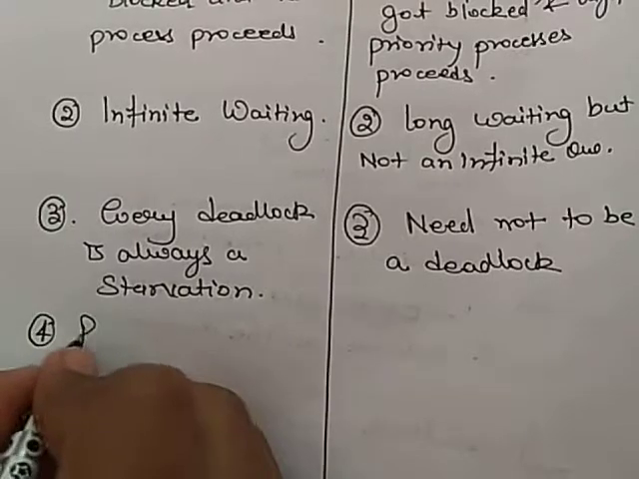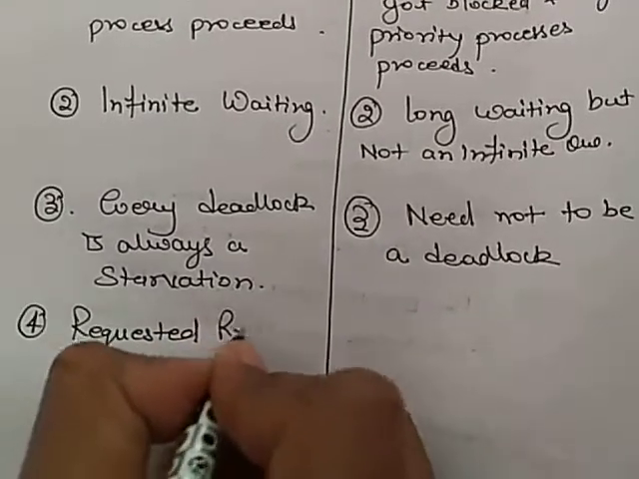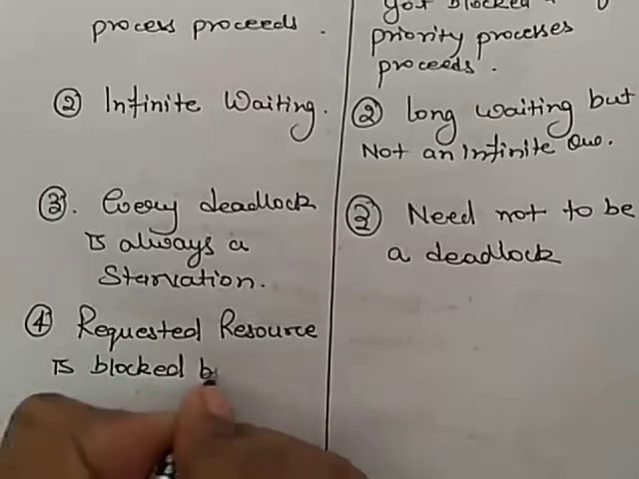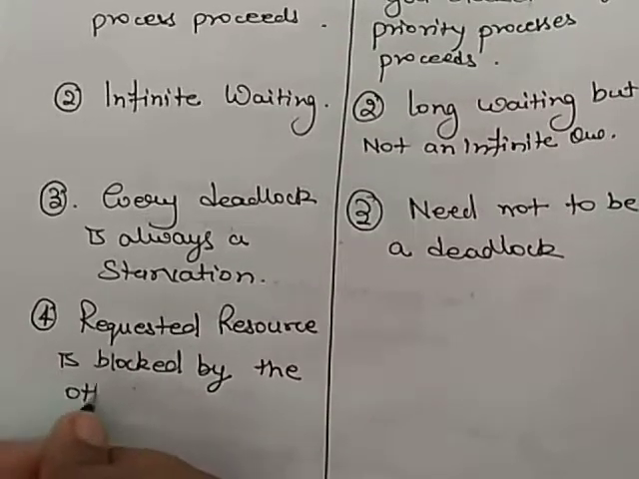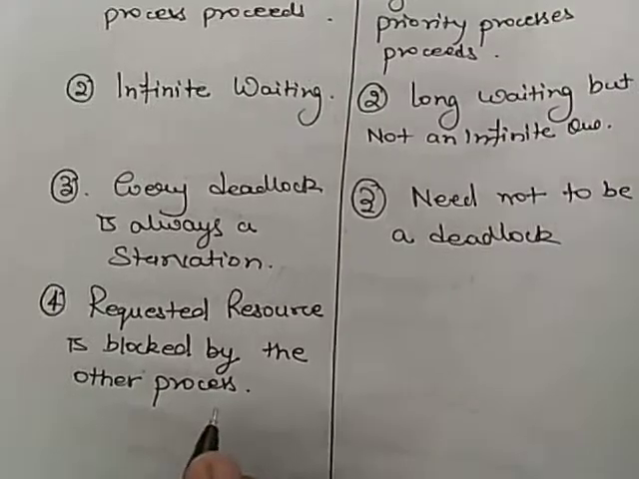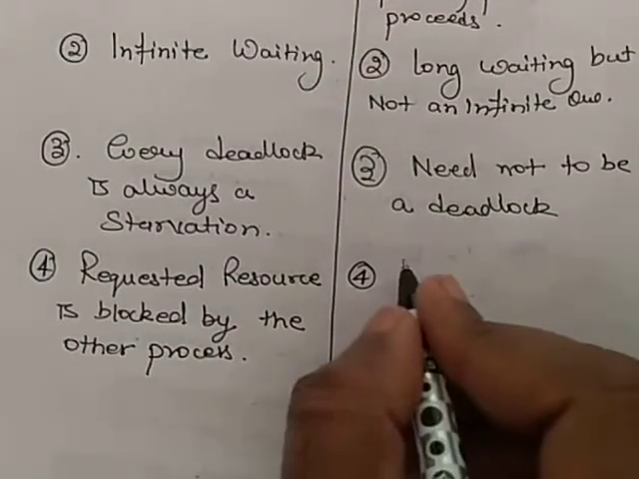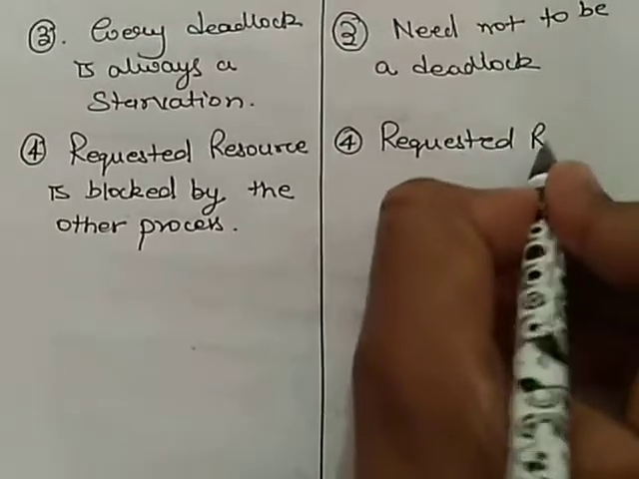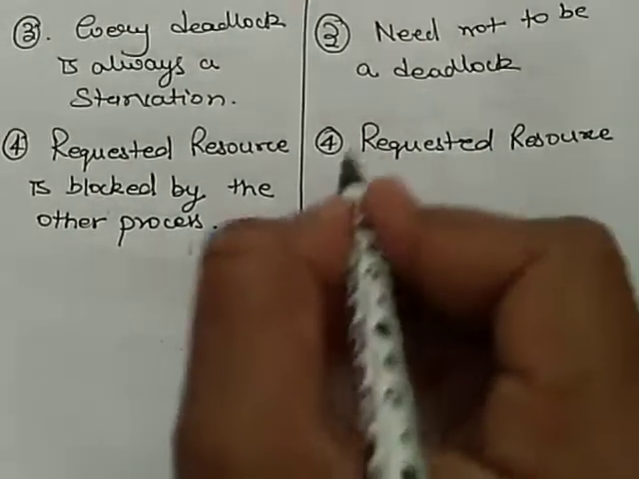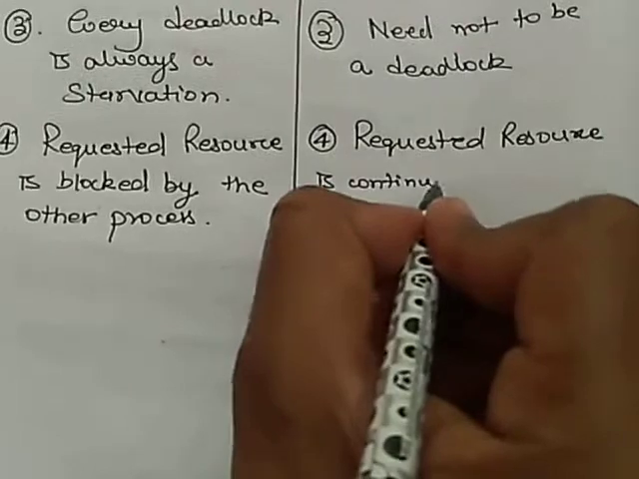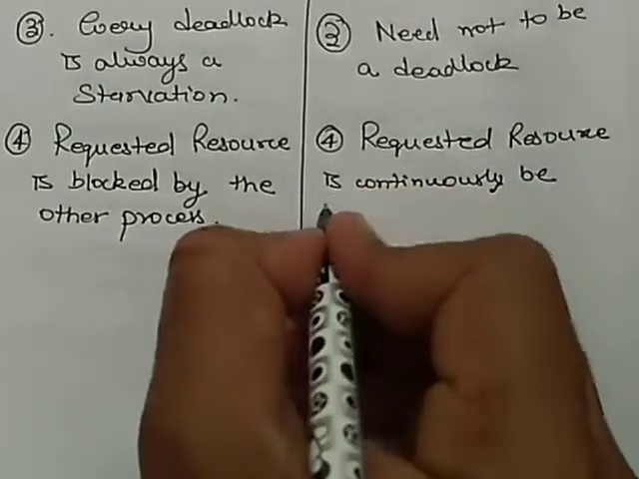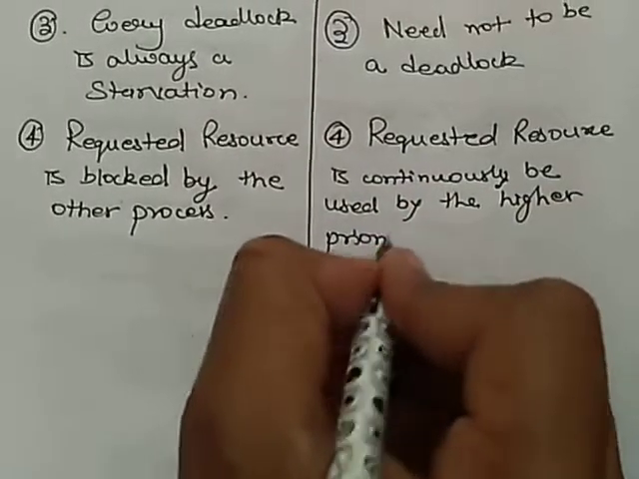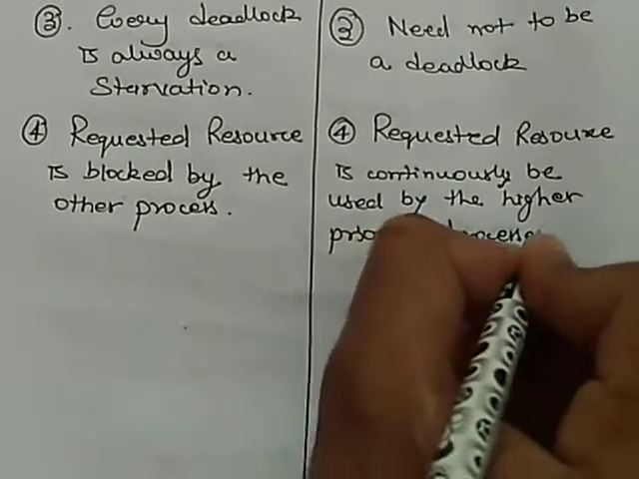In a deadlock condition, the requested resource is blocked by the other process, but in starvation, the requested resource is continuously used by the higher priority processes.